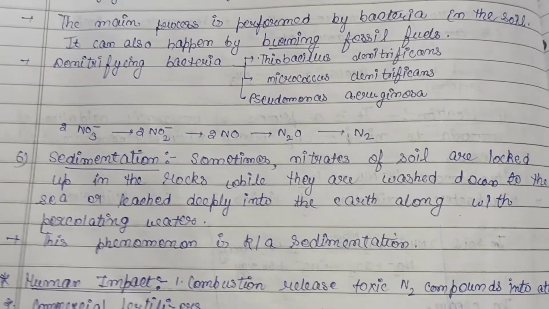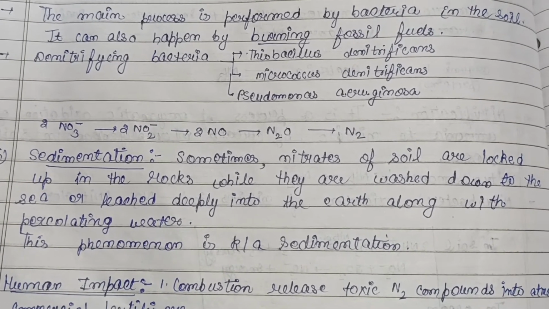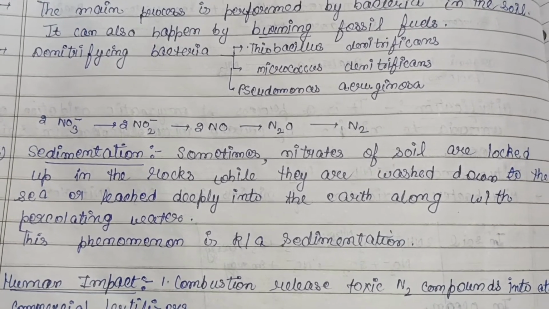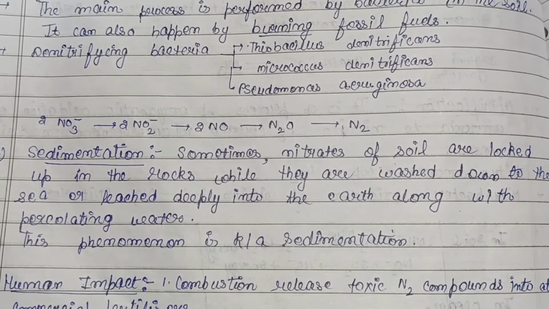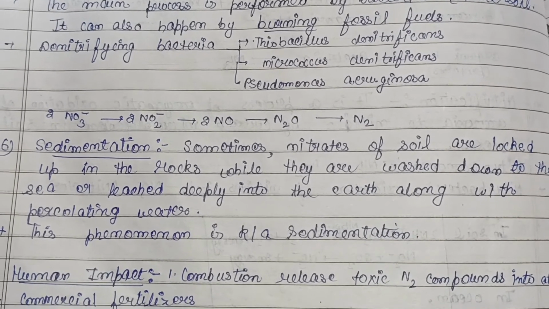And next is the sedimentation process. Sometimes nitrates of the soils are locked up in the rocks while they are washed down to the sea or leached deeply into the earth along with the percolating water. This phenomenon is known as sedimentation.